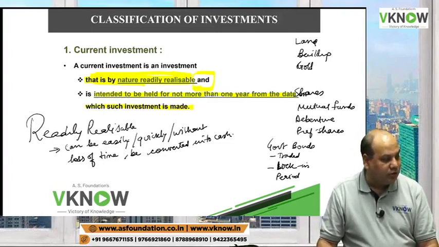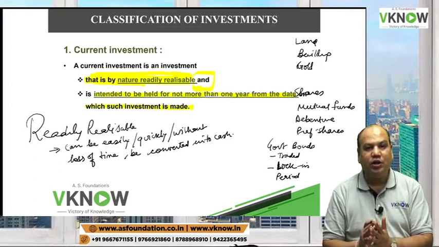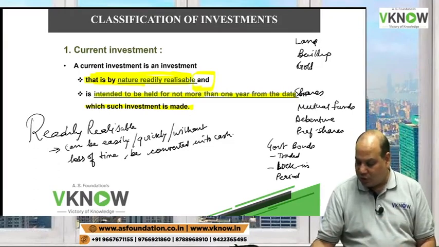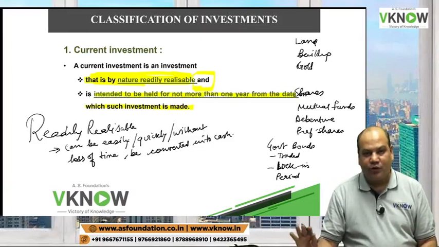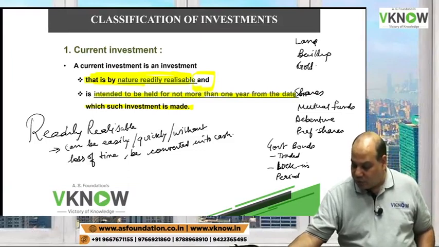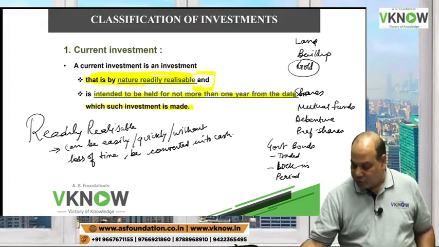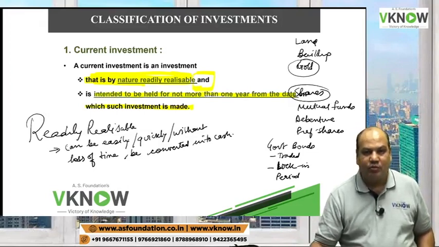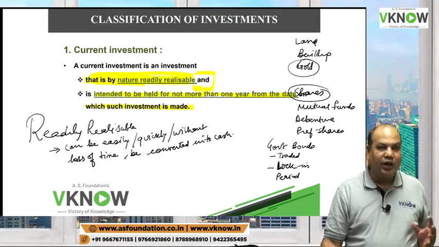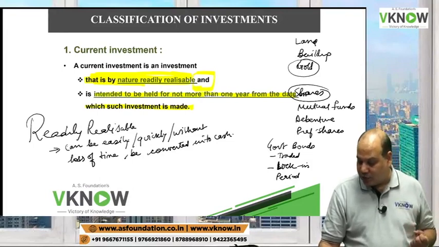One student is saying they are highly liquid investments which are readily realizable or converted into cash. Where have I written highly liquid investment? It should be easily convertible into cash. Highly liquid is not necessary. Yes, it should be liquid, but very high liquidity is not required. For example, gold may not have a very high liquidity, but it is liquid. Shares may not have very high liquidity, but they are liquid. They should be readily realizable.